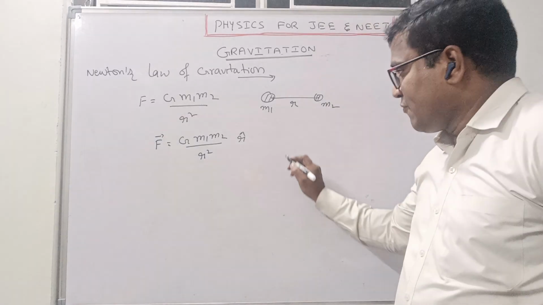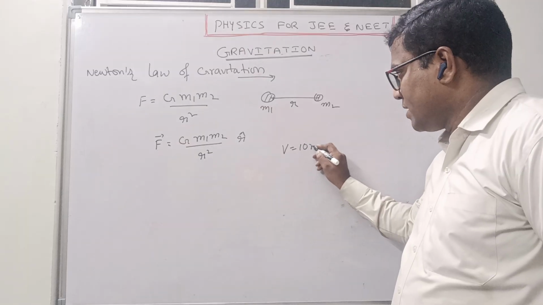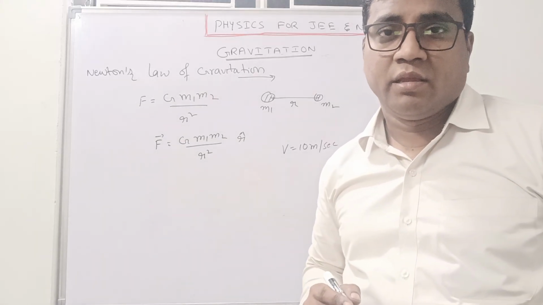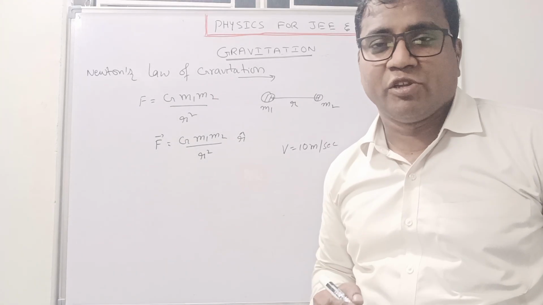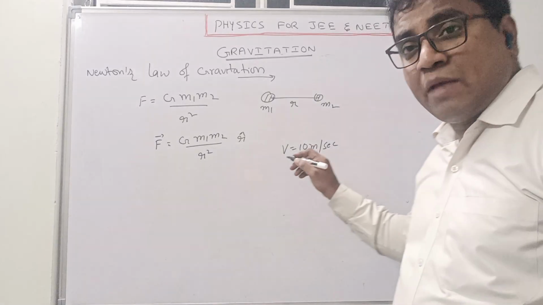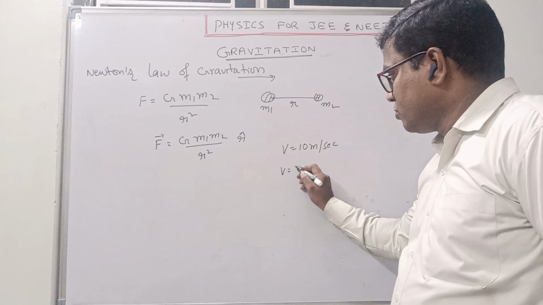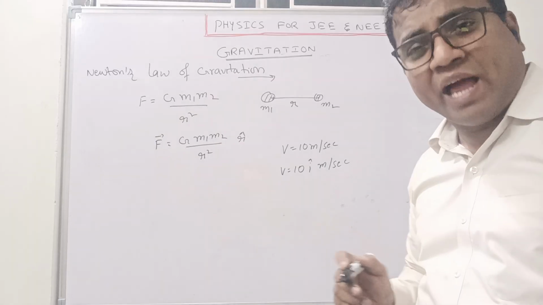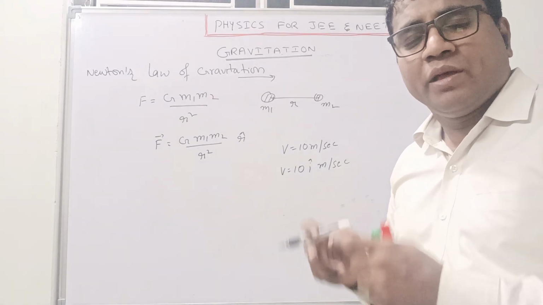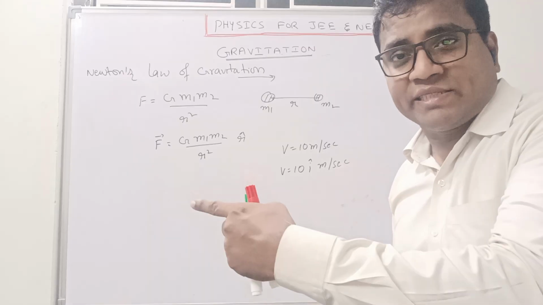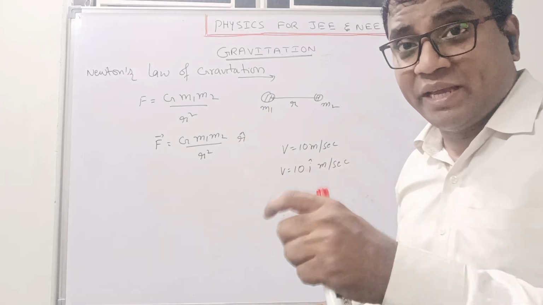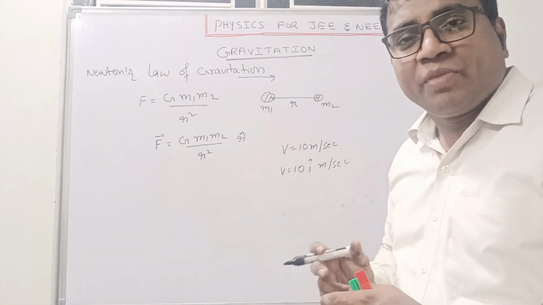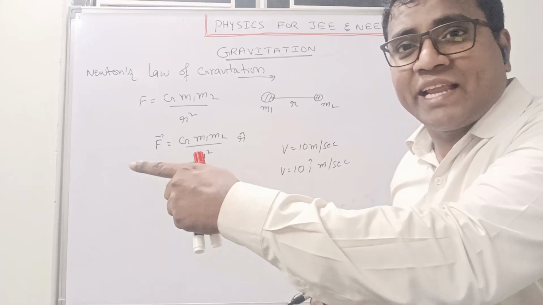See, if I write here V is equal to 10 meter per second, can you tell me whether it is a scalar or vector? Absolutely, it is a scalar. But if the same expression, I write V is equal to 10 I cap meter per second, we already know what is the meaning of I cap. I cap represents unit vector along positive x-axis, which means this particle is moving with a speed of 10 meter per second in the direction of positive x-axis.